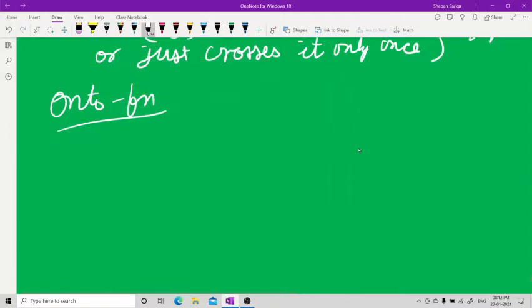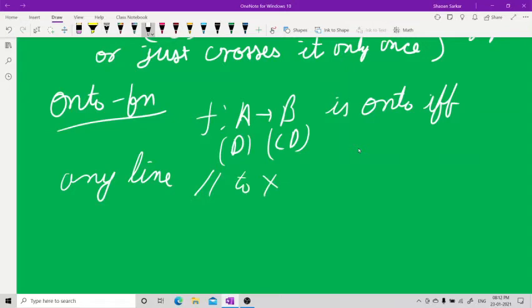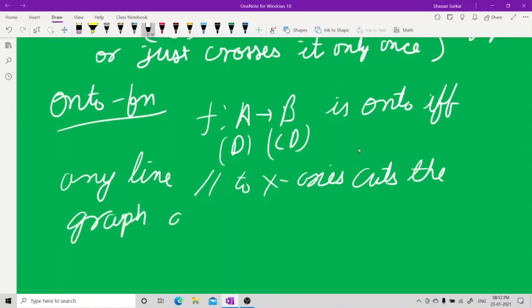We take a graph, and say the function goes from A to B. A is my domain, and this is my codomain. The function is onto if and only if any line parallel to the x-axis cuts the graph at least once.